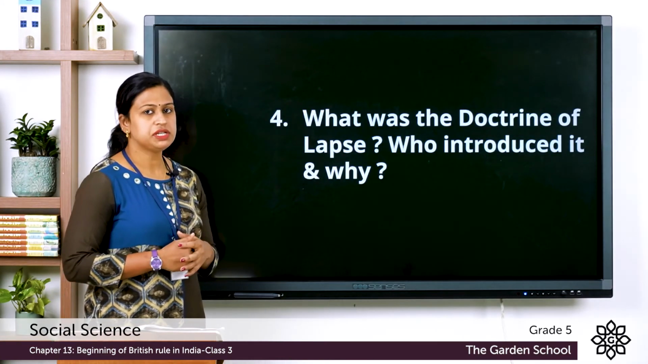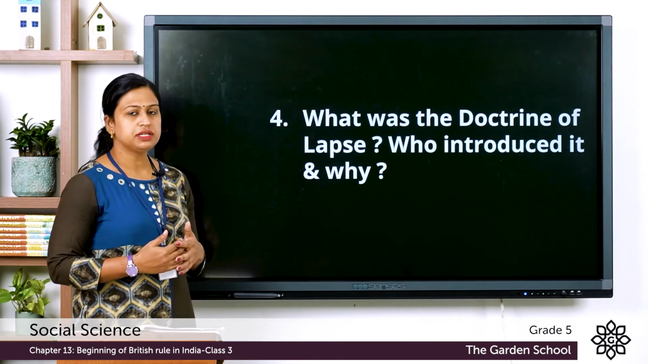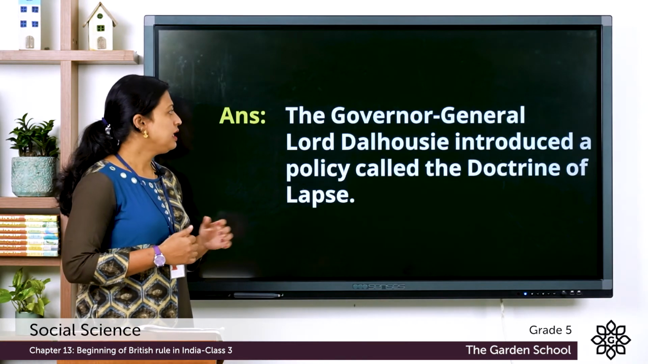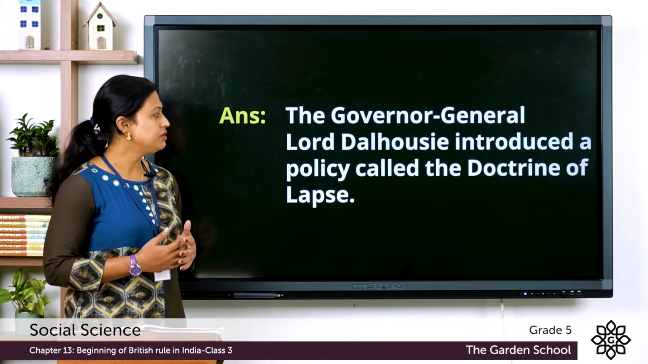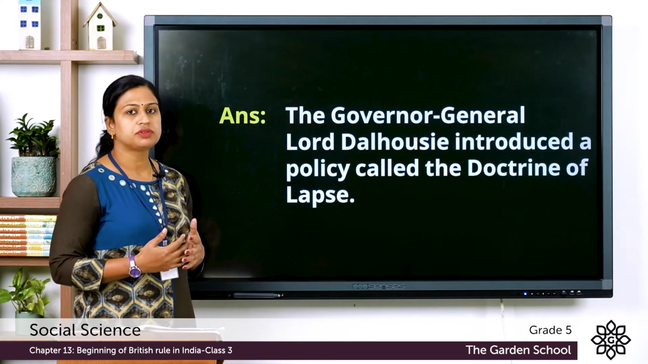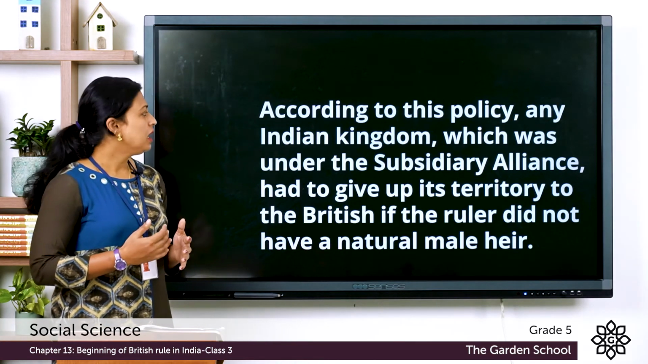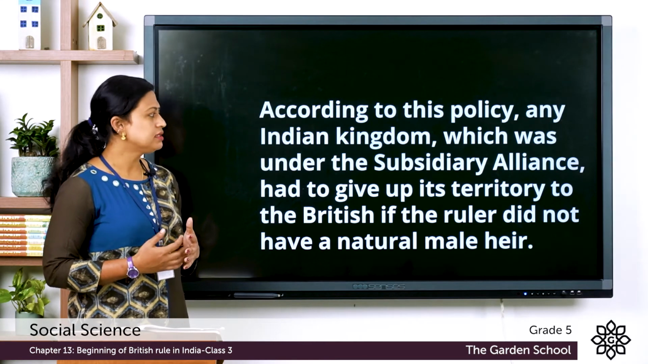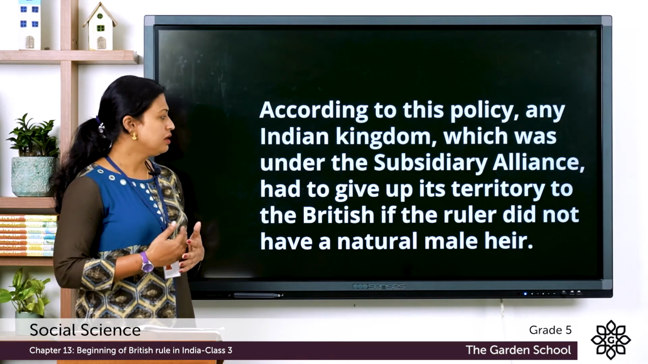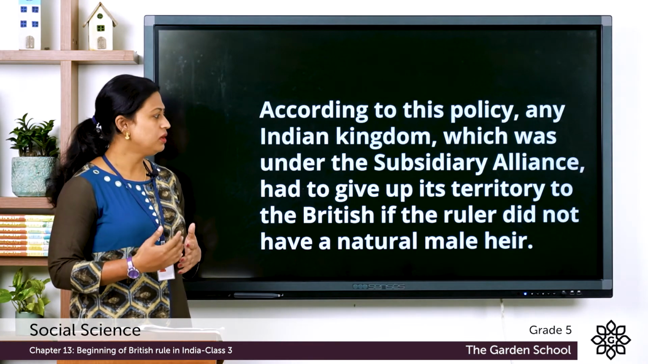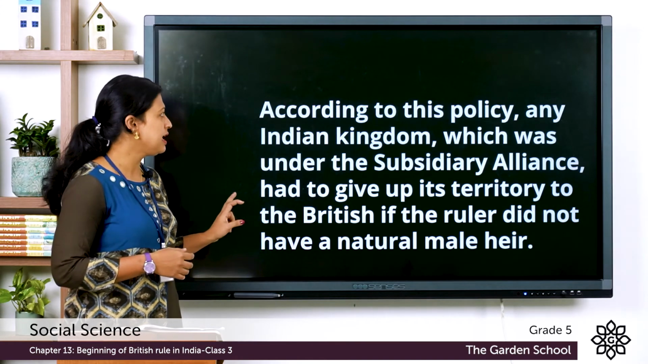Next question, question number 4. What was the Doctrine of Lapse? Who introduced it and why? The answer is, the Governor General Lord Dalhousie introduced a policy called the Doctrine of Lapse. According to this policy, any Indian kingdom which was under the subsidiary alliance had to give up its territory to the British if the ruler did not have a natural male heir. So this is the answer.